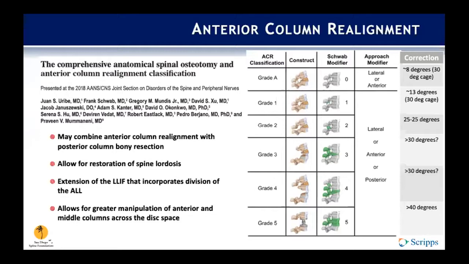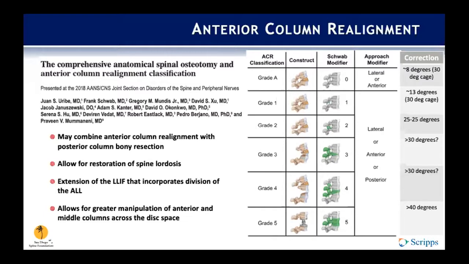Grade 1 would be an ACR plus a Schwab grade 1. So this would include additional resection of the inferior facet and joint capsule. Based off this paper, I tried to include the correction that you would expect to achieve. In general, these numbers are variable, but for grade 1, you see about 13 degrees of correction when using a 30-degree cage.